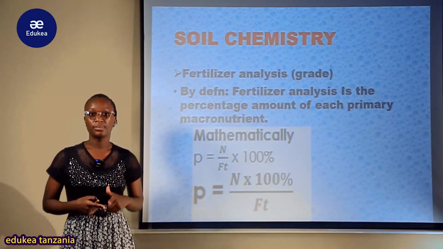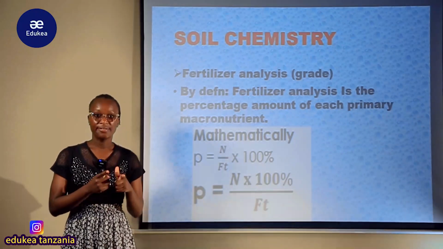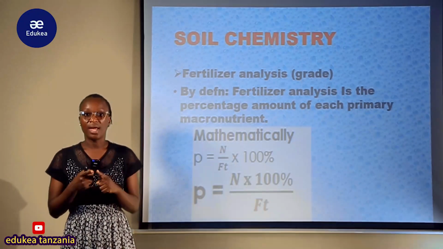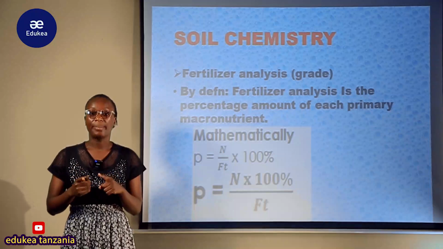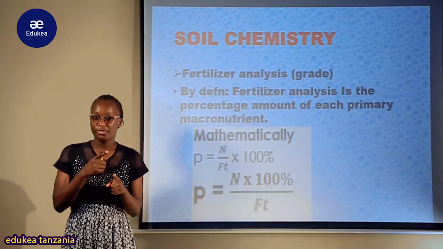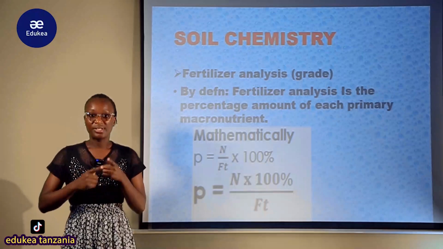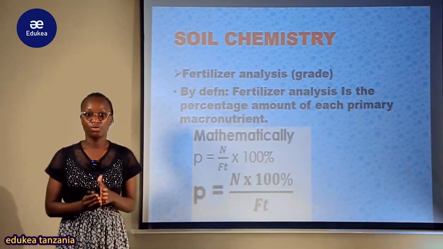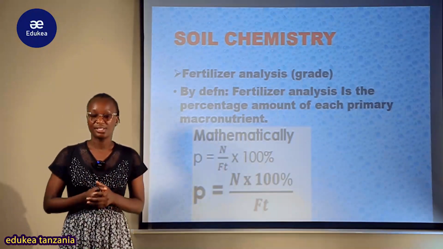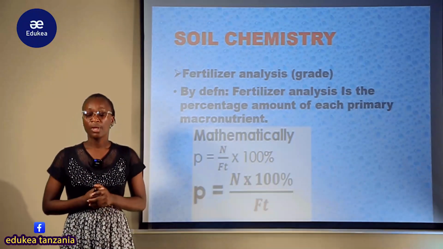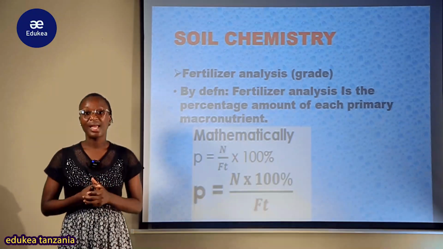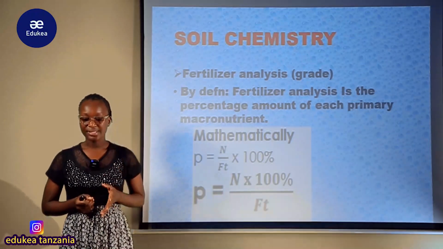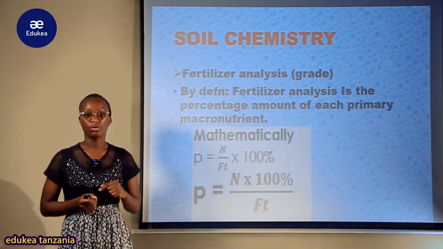In a certain fertilizer there is a certain level of primary nutrient. Maybe there is 21% composition of nitrogen, 45% composition of phosphorus, and a percentage composition of potassium. So the primary nutrients have percentage amounts.